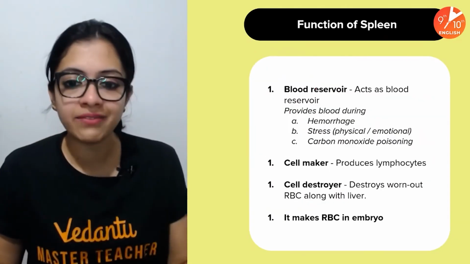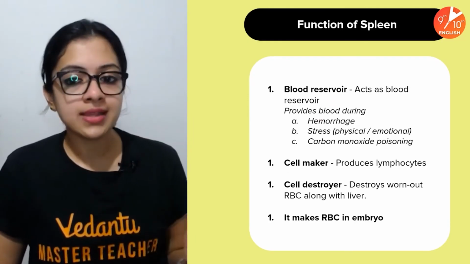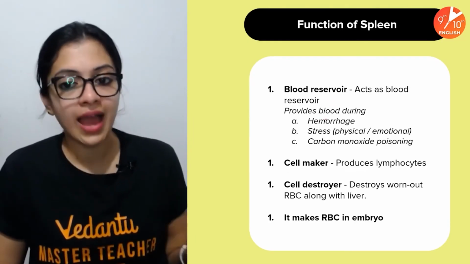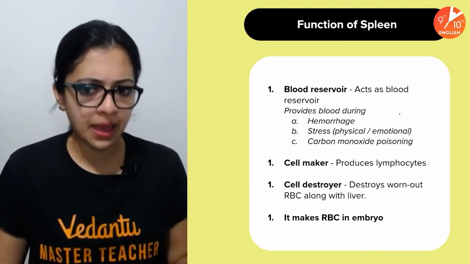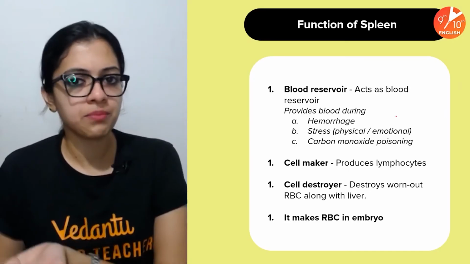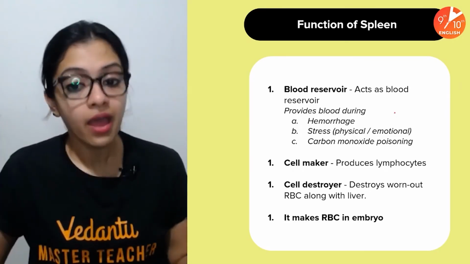And it performs a very, very important function in your body, it acts as a blood reservoir, and because of acting as a blood reservoir, it provides blood during emergency situations like hemorrhage or any kind of physical or emotional stress, or even carbon monoxide poisoning, and a lot more.